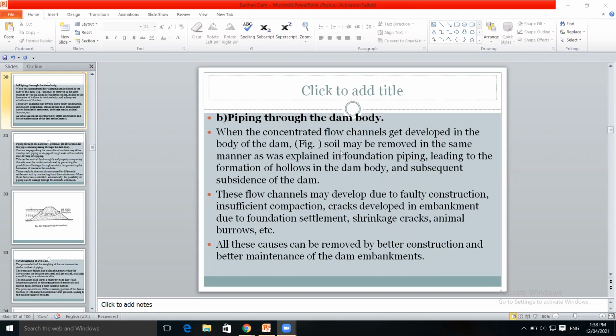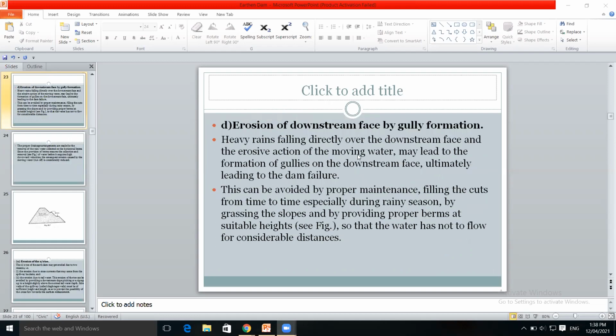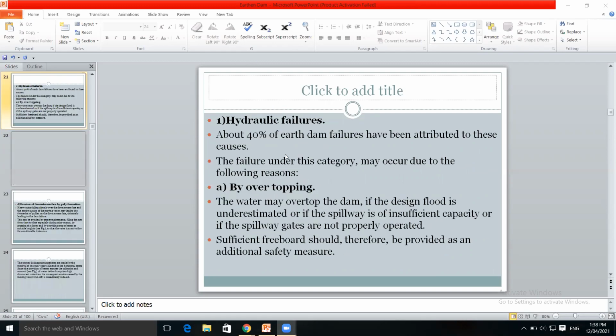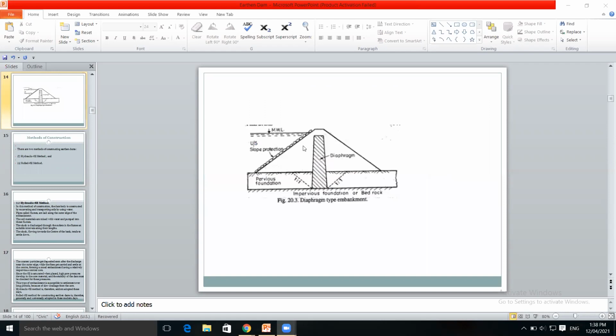So see this slope protection on upstream side. Just a minute. This is an upstream slope protection which is provided on the entire upstream slope. This is stone pitching to avoid the erosion due to wave action. The stone pitching is provided on the upstream side. It is also provided on the downstream side.